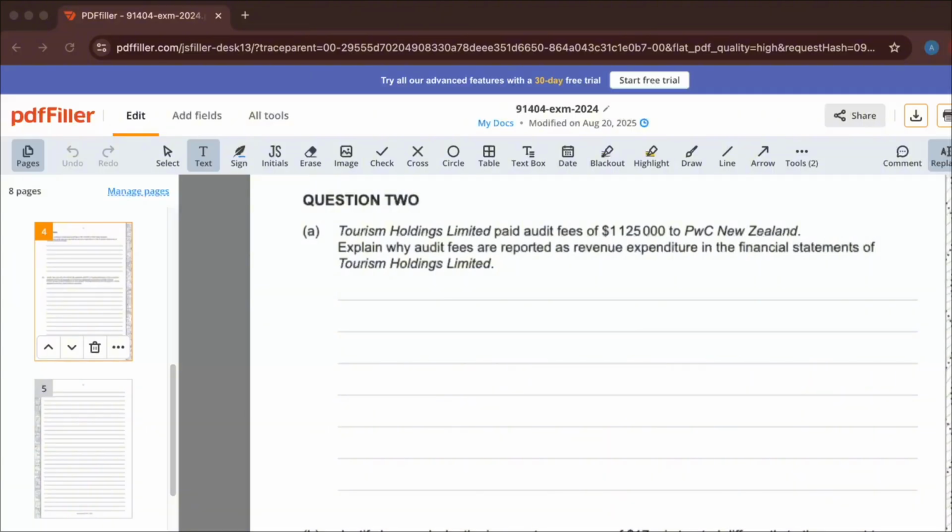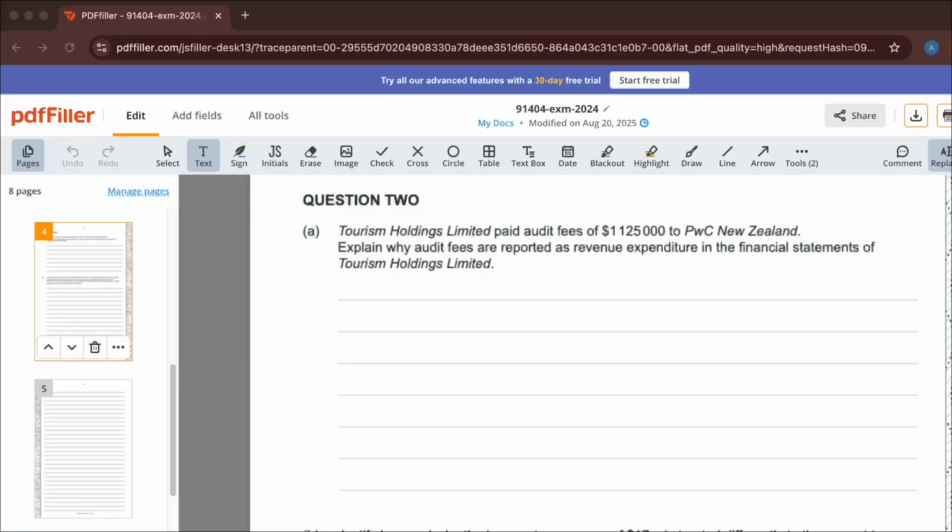So guys, remembering audit fees would be paid probably annually, because you probably get your accounts audited once a year. And they're going to be double checking through all of your books, making sure that everything's in order and that you've faithfully represented all your material.